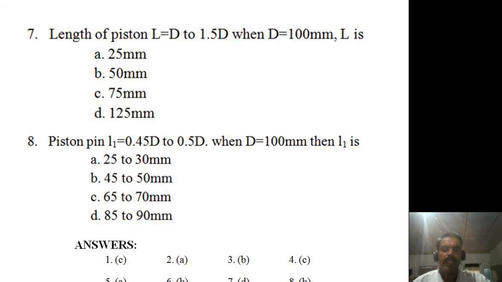Okay, so like this you have to do the remaining problems. The last question is piston pin L1, that is equal to 0.45 times D to 0.5 times D, when D is equal to 100 mm. It is the same problem that I taught you previously, that is the seventh problem. Similarly you have to substitute the value of D in this range, take out the mean reading and suggest the correct answer for this question. So the right answer, that is B, is the right answer for question number 8. For the remaining 6 questions, judge the answers yourself.